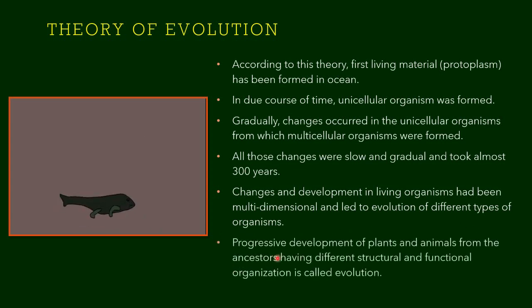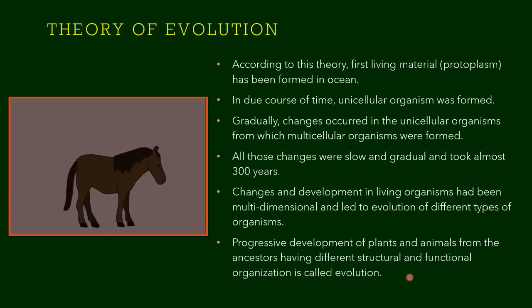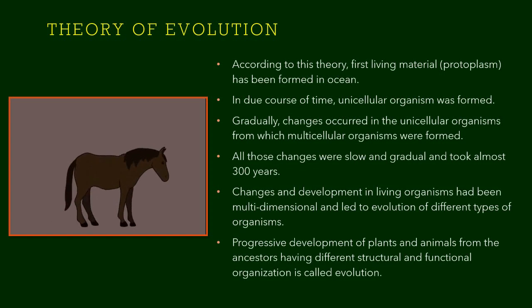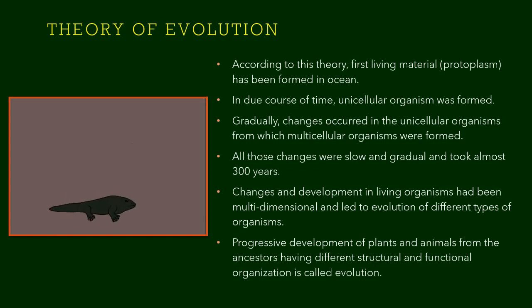There is a progressive development of plants and animals. Even now, this change is going on. The development of plants and animals is progressive from the ancestors, having different structural and functional organization. And this process is called evolution. That is, the gradual development of plants and animals according to the environment, and adjustment to the environment through natural selection, is called evolution.